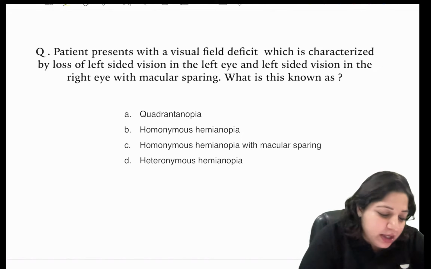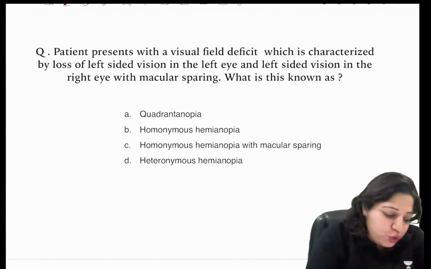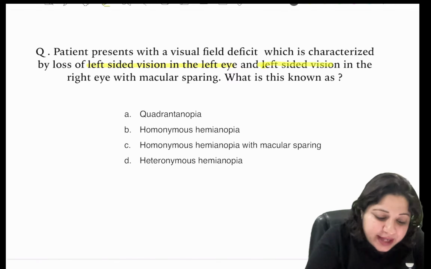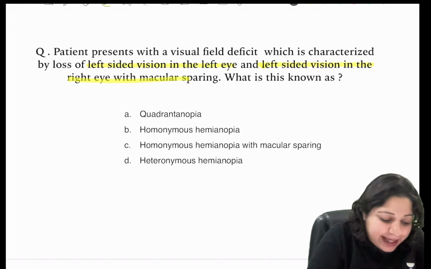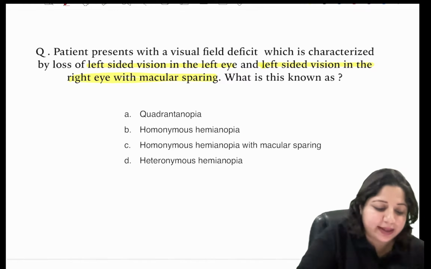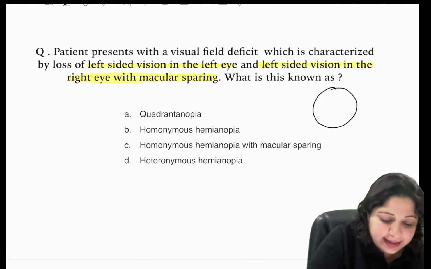So let's see. When we talk about this question, it says a patient presents with a visual field deficit, which is characterized by loss of left-sided vision in the left eye and left-sided vision in the right eye, with macular sparing. So let's draw what they are trying to say. If we have these two eyes, one is this and one is this.